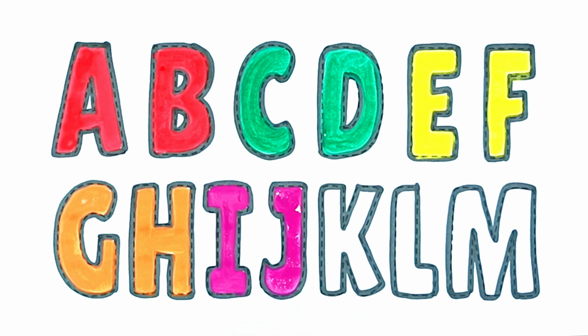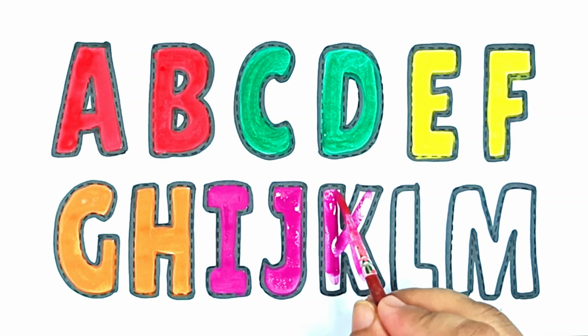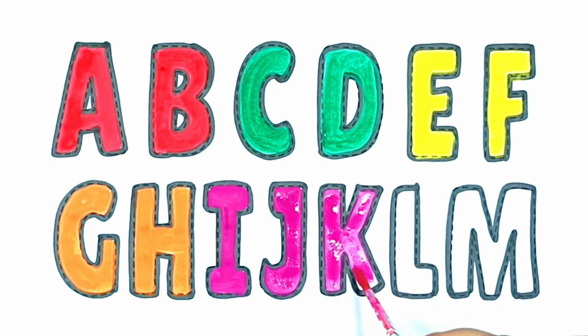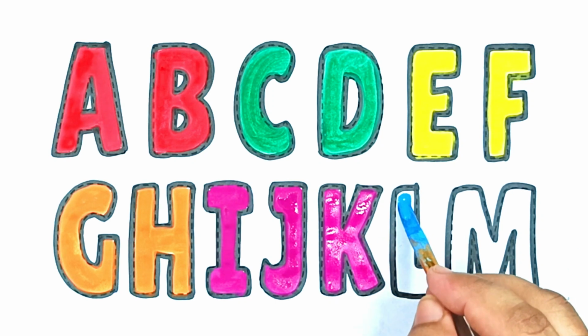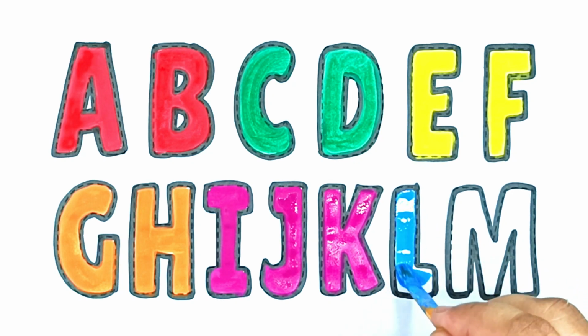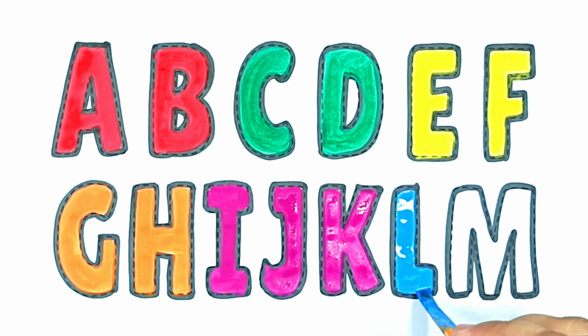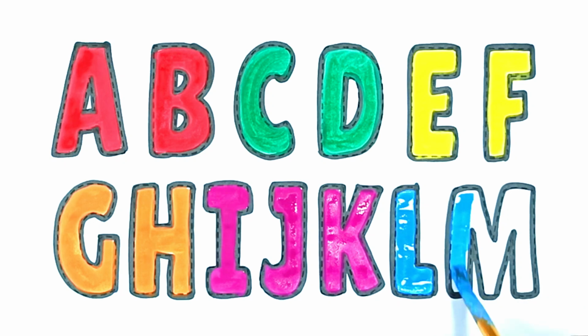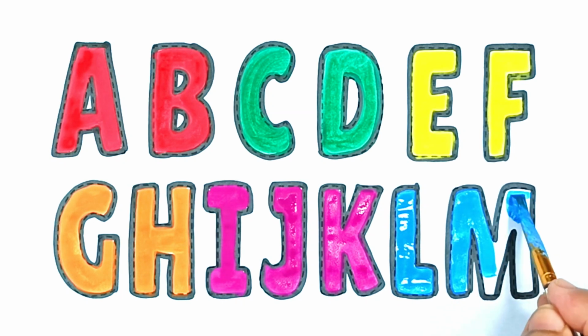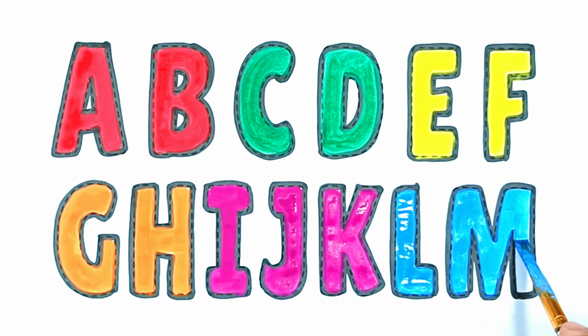J for jam. The mouse takes the cheese. The mouse takes the cheese. K for kite. Hi ho the dairy-o, the mouse takes the cheese. The cheese stands alone. L for lamb. The cheese stands alone. Hi ho the dairy-o, the cheese stands alone.